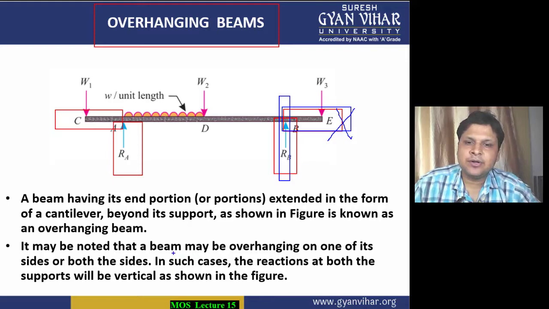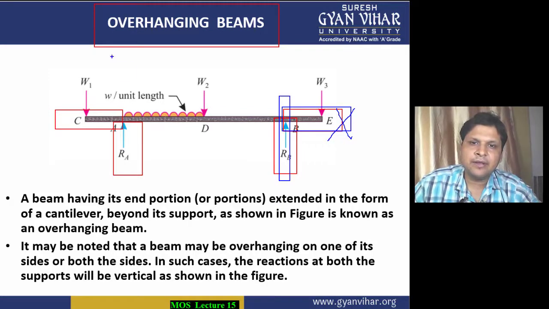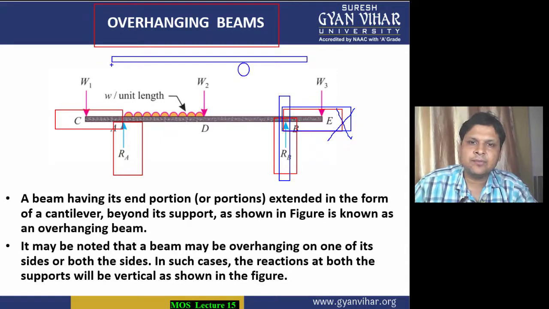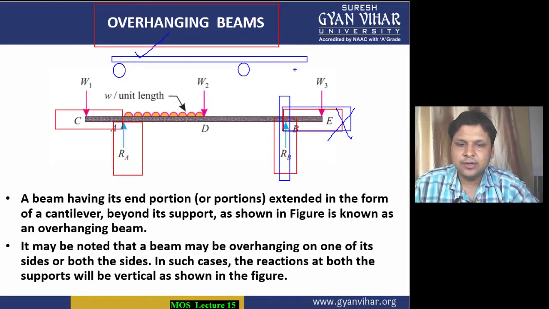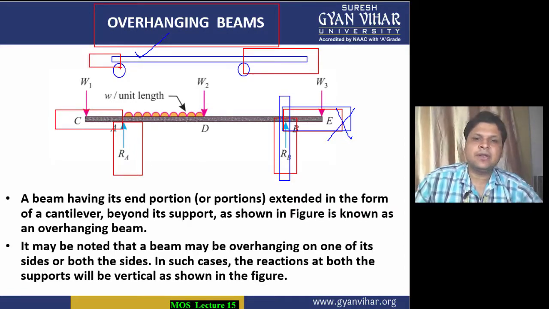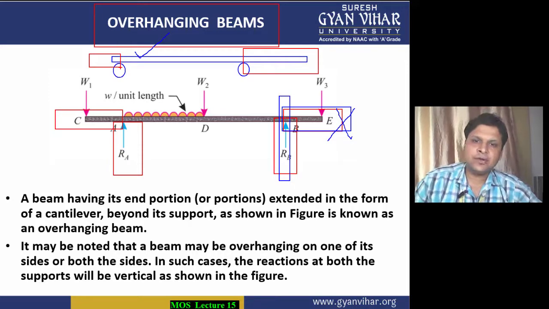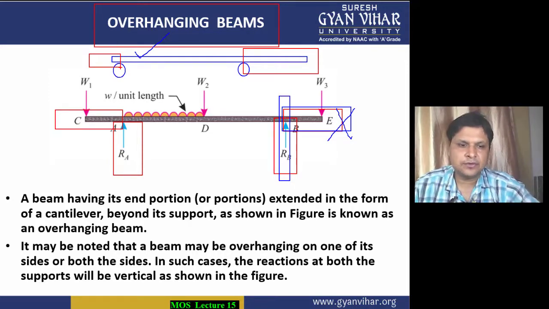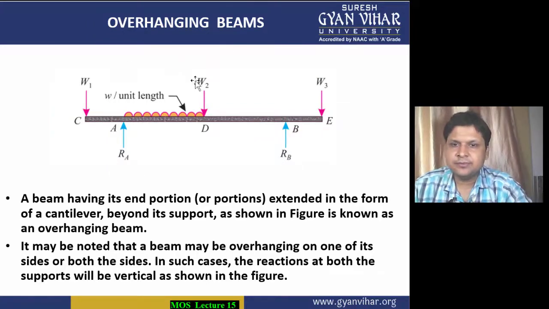It may be noted that a beam may be overhanging on one of its sides or on both sides. If you have supports like this and this, in this particular beam you have an overhanging portion on only one side, this side, but there is no overhanging on this other portion. So either you can have the overhanging part on one side or you can have it on both sides. So this is the overhanging beam.